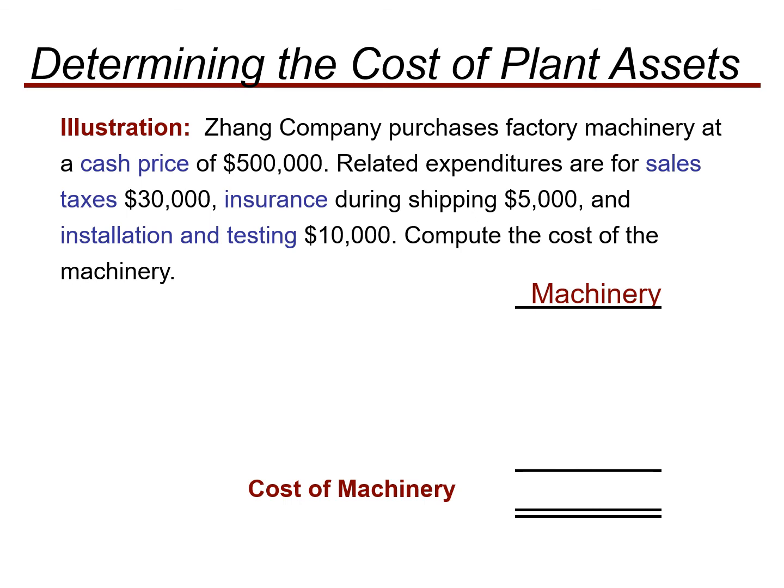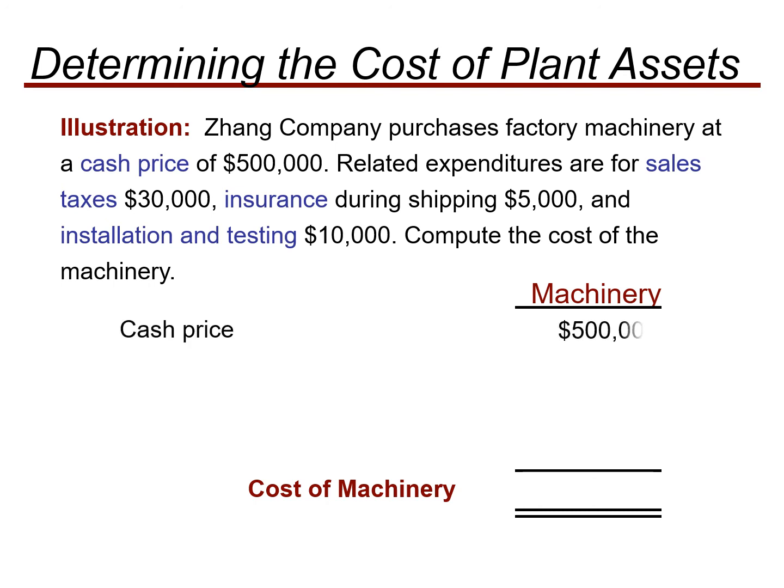So, determining the cost of plant assets. We can get the idea of how we'll consider the cost of equipment with this example. If you look at the question, Huang company purchases factory machinery at a cash price of 5 lakh. Related expenditures are sales taxes of $30,000, insurance during shipping of $5,000, and installation and testing of 10,000. Compute the cost of the machinery.